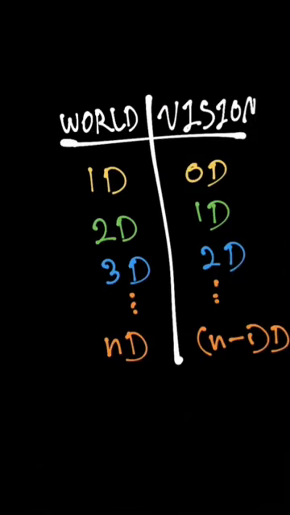So in the 1D world they see in 0D, in the 2D world they see in 1D. Now you may have started seeing a pattern. So as follows, in the 3D world we see in 2D. Okay, let the theory hold for itself.